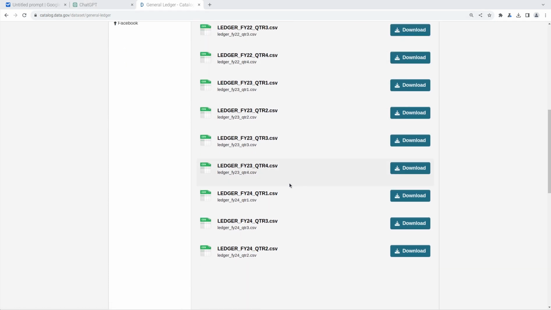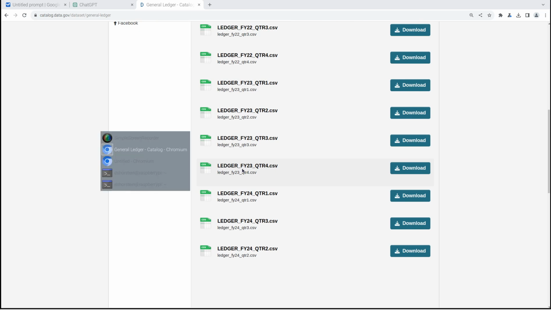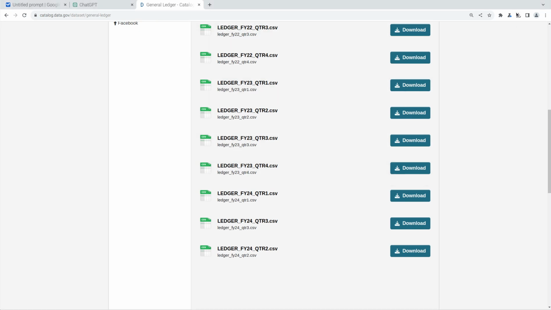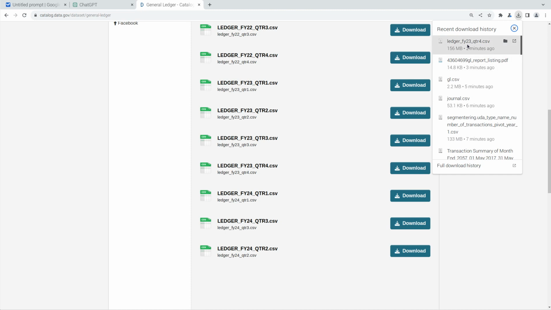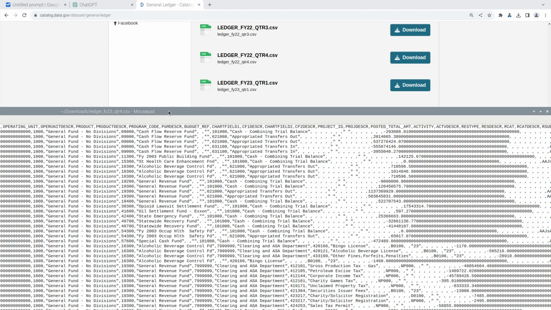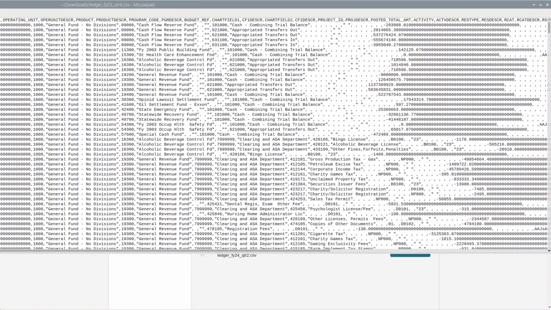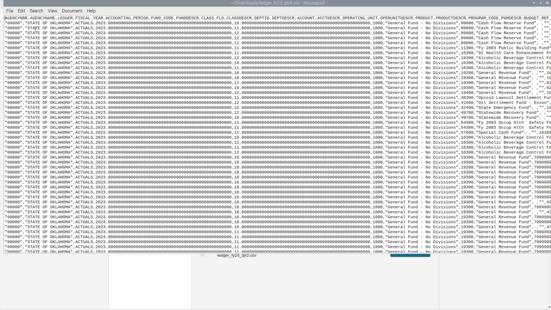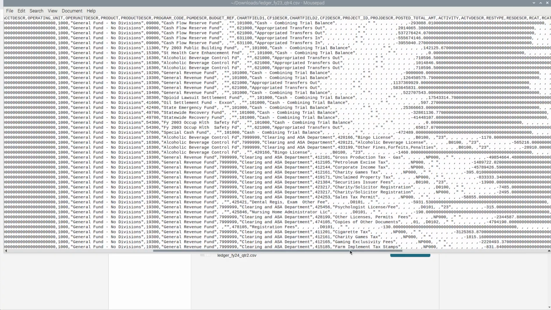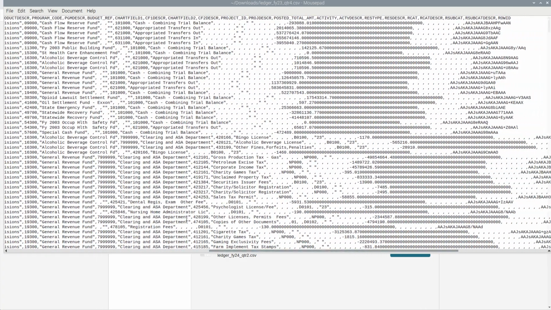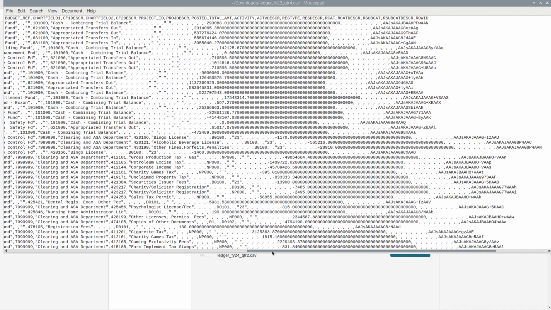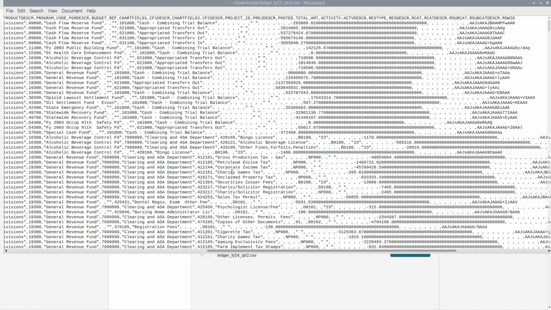So I've downloaded the FY23 quarter four CSV, and if you want to see what that looks like, we can just pop open the CSV file and get a preview. It's a pretty large file, but you can see it's got quite a bit of information in it. It's got a bunch of different columns, information about the type of account that's paid out of, and the type of expense, and a lot of information here.